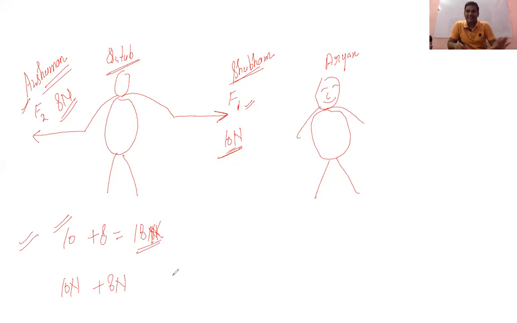So for adding two vector quantities, we should be aware of how they can be added, and they can be added by three methods. What are these three methods? This is the law of addition of vectors.